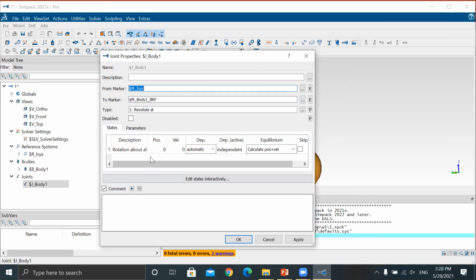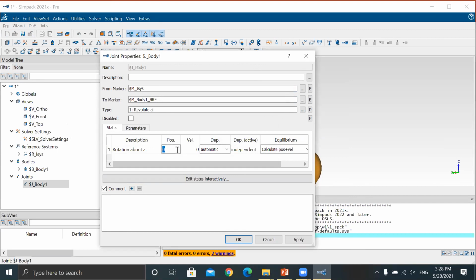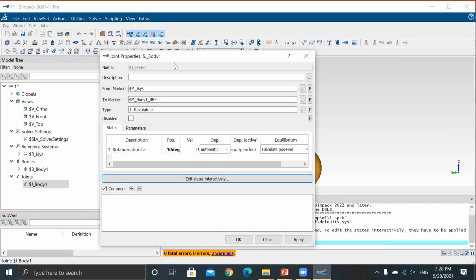Now let's say it's 10 degree. Now look, I think everybody is able to see the star mark here.